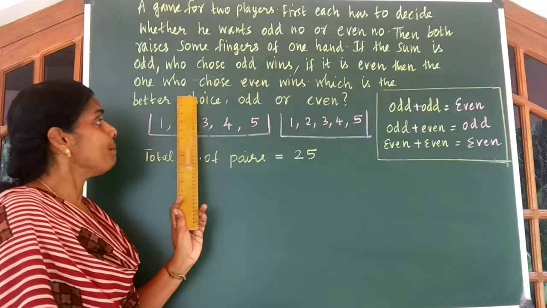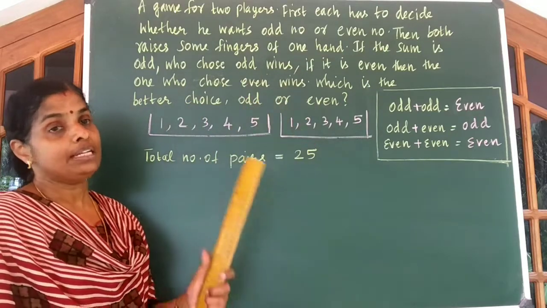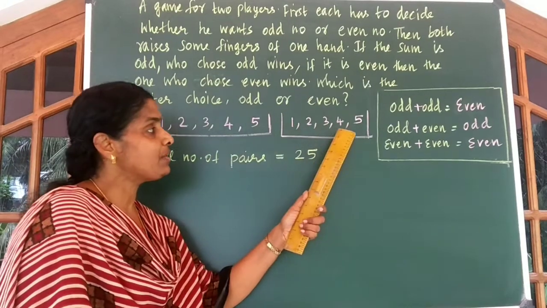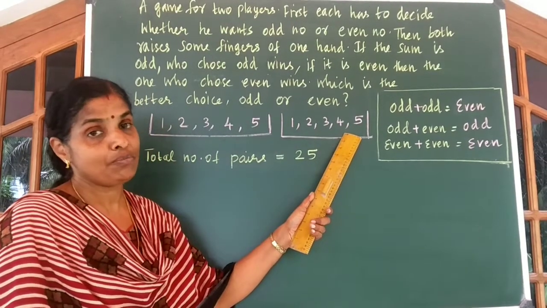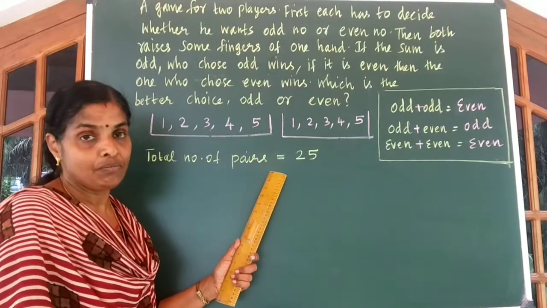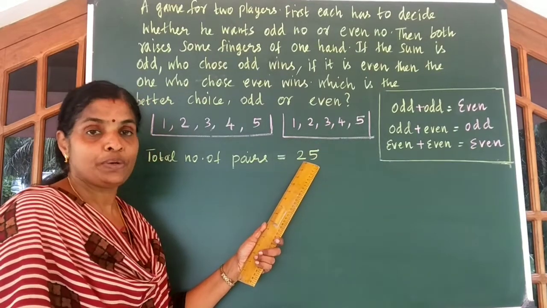Which is the better choice, odd or even? So we know there are 5 fingers in one hand. For the other person also 5 fingers in one hand. So the total number of pairs will be 5 into 5, which is equal to 25.